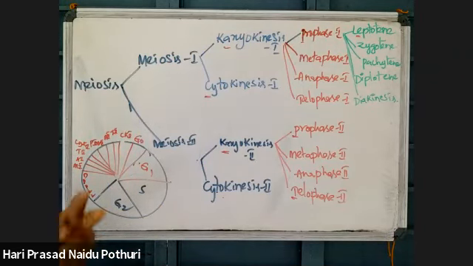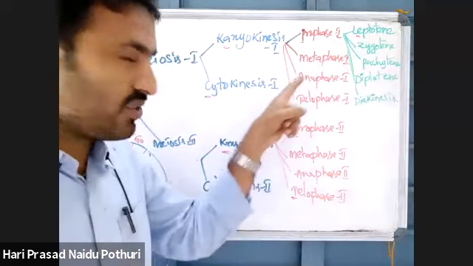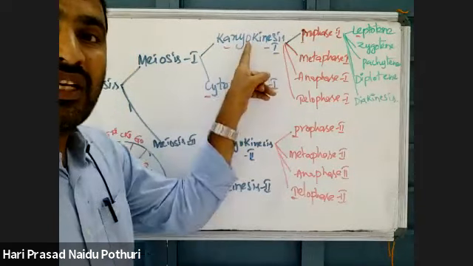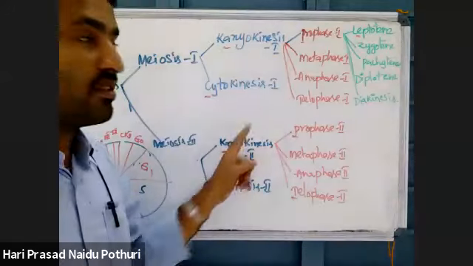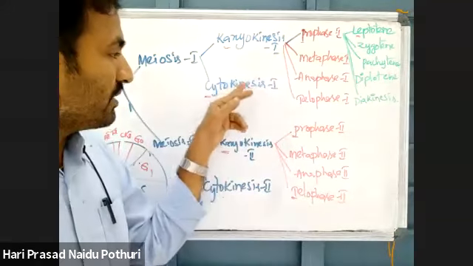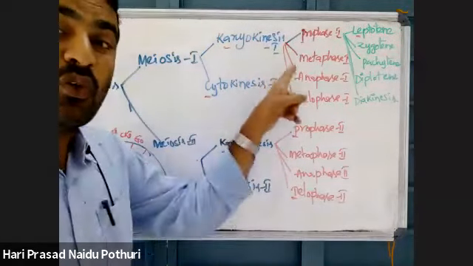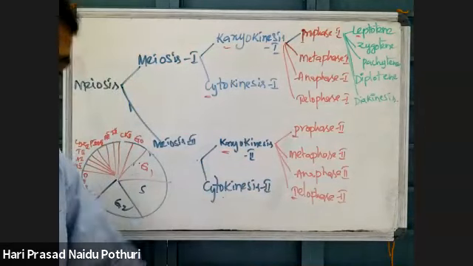Chromosome divides, sorry. Chromosome division is once only. Nuclear division is taking place 2 times. Karyokinesis 1, karyokinesis 2. 2 nuclear divisions, and 2 cytoplasmic divisions are also there. 2 nuclear divisions, but the chromosomes will divide only once. If we go to the mechanism, then we can understand.